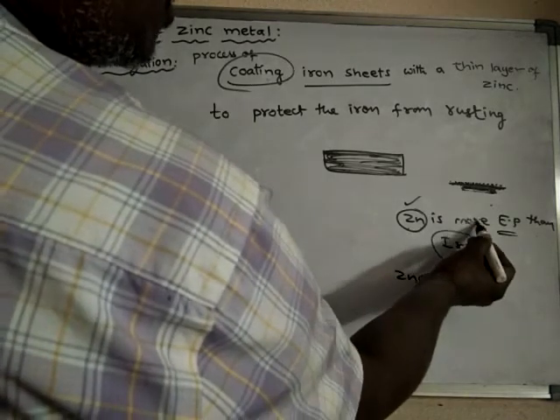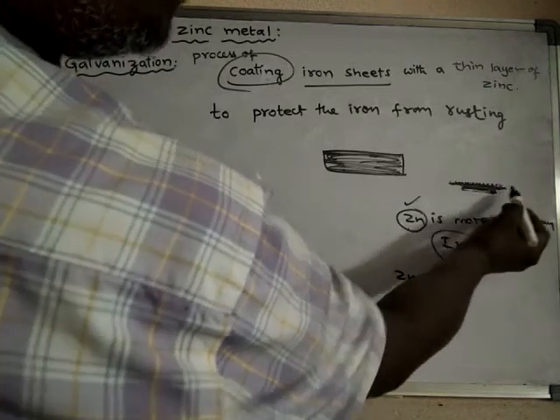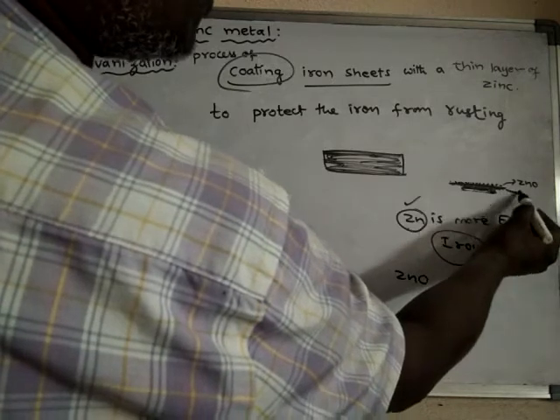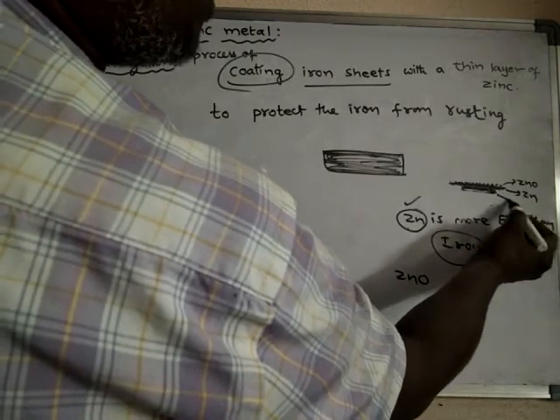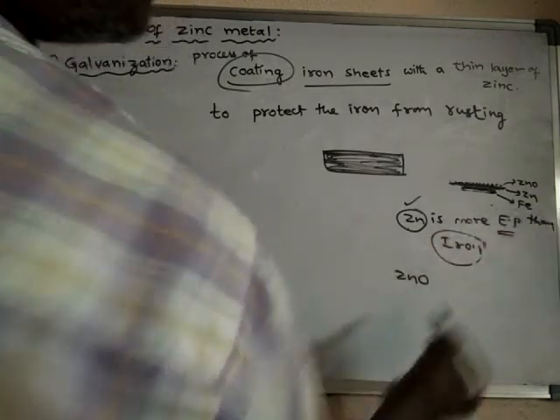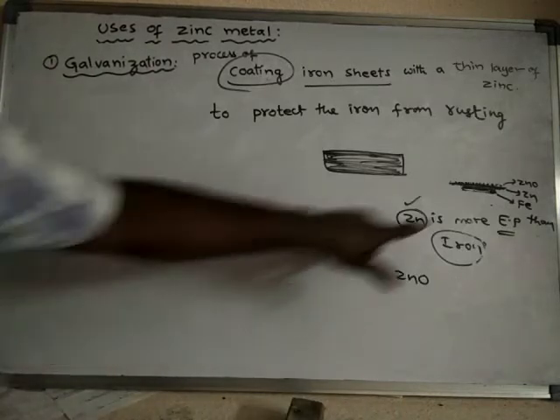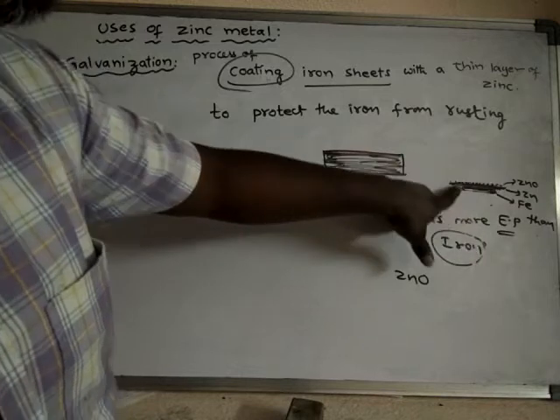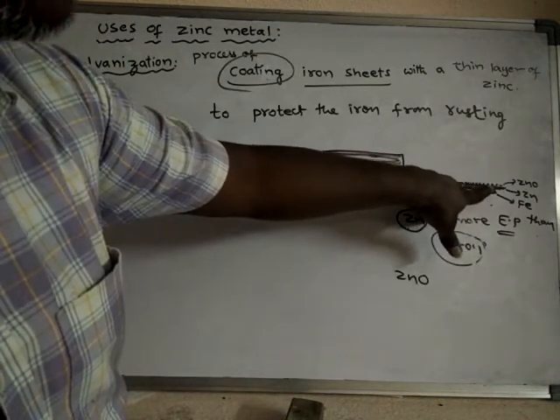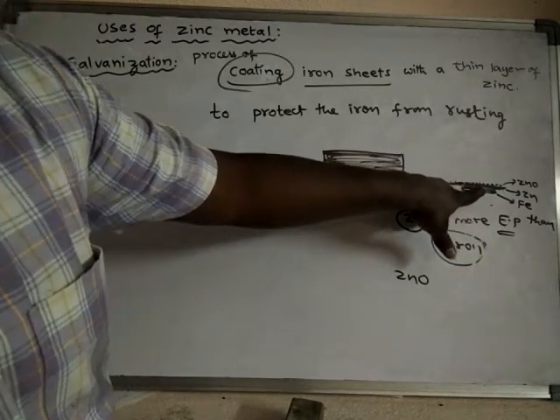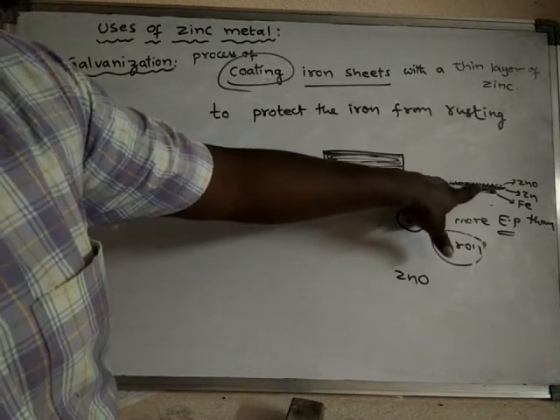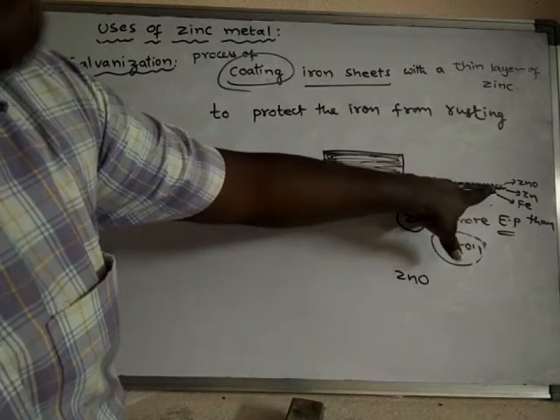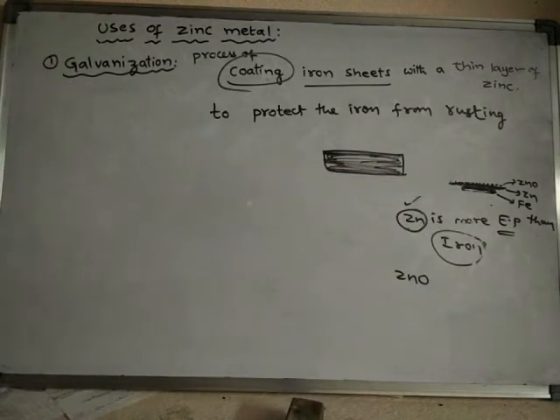So this is the zinc oxide layer, this is the zinc layer, and here is the iron layer. Iron is protected by zinc and zinc is protected by zinc oxide. Initially the surface of the zinc reacts with atmospheric oxygen, and then a protective layer of zinc oxide is formed on the zinc surface.